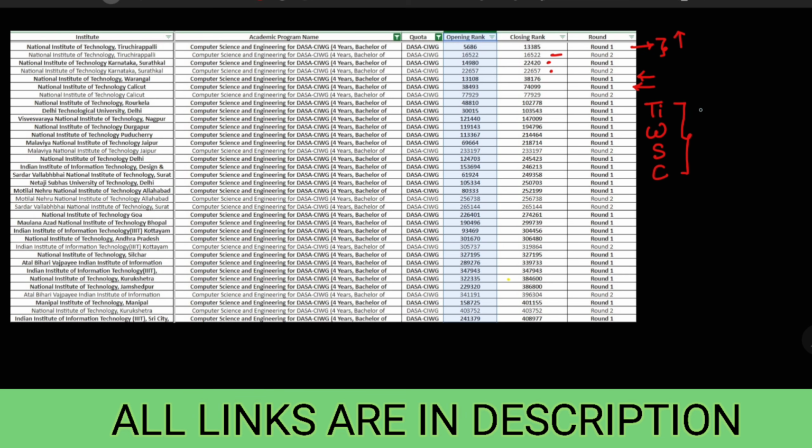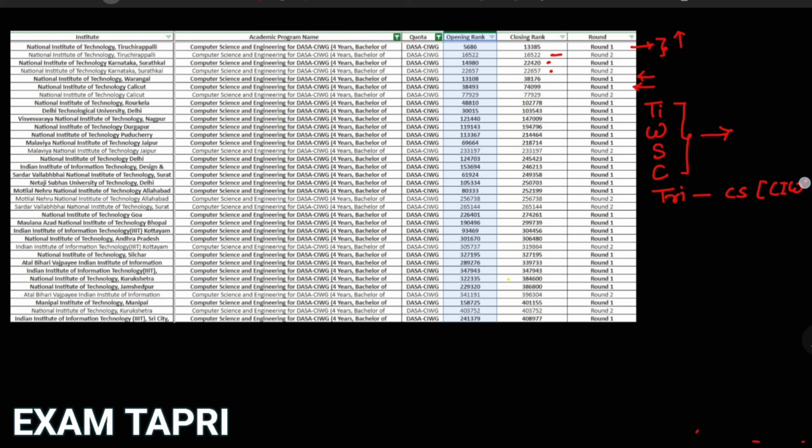for Trichy and Warangal, you have a rank, so you can directly compare with the rank itself. Why am I showing this? If you are making the preference order, you have to make it like this. For example, if you want Trichy computer science at any cost, firstly you have to put Trichy computer science and then CAWG. First you have to put the CAWG category.